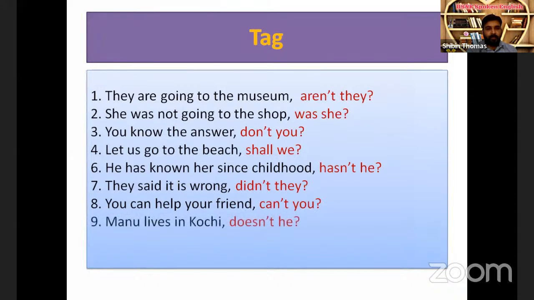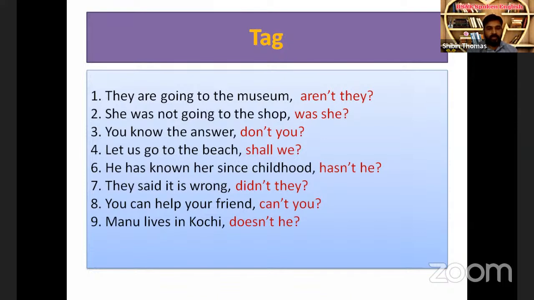Then, "Manu lives in Kochi." Lives. There is no auxiliary verb. What is lives? Does live. Lives, does live. Live, do live. Lived, did live. Like that. So that must come immediately. Lives, does live. The opposite of does is doesn't.